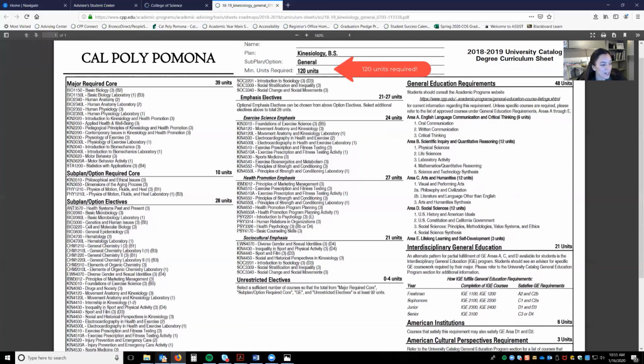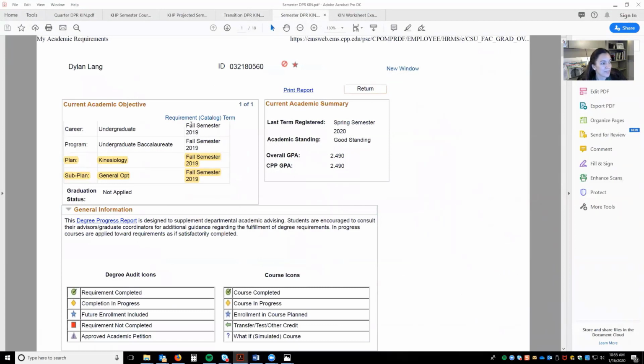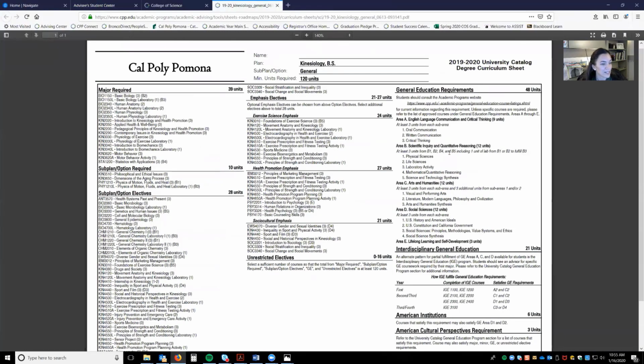Okay, let's look at one other student. So this is Dylan. Dylan started at Cal Poly in fall 2019. He is still on the fall 2019 curriculum. Okay, so this looks pretty similar. Sometimes it can change year to year.